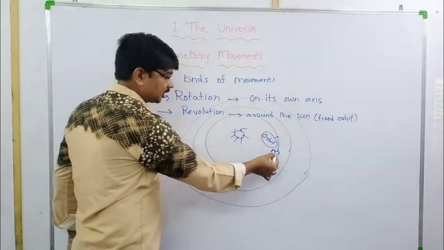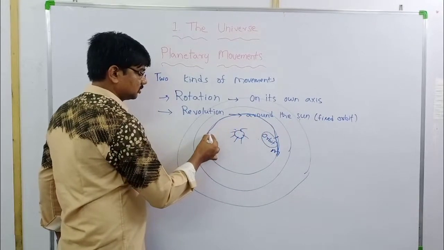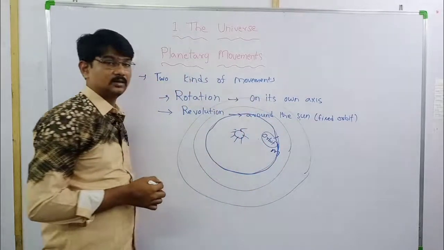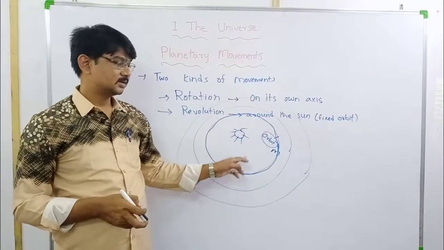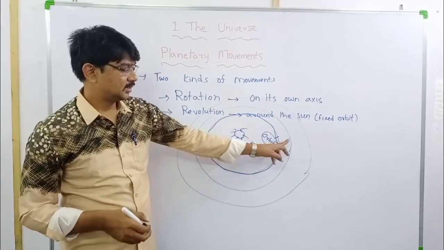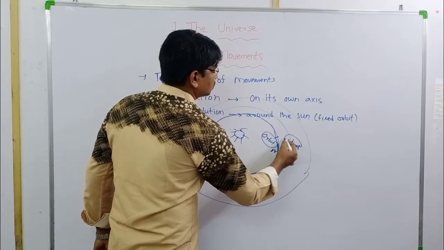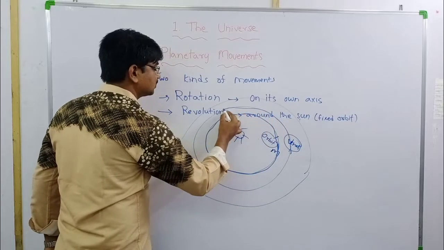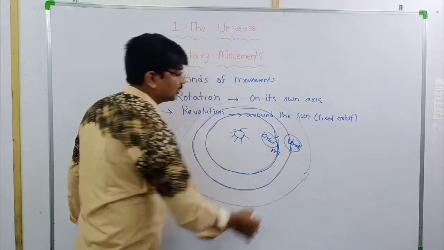Fixed orbit means, which is the nearest planet to the sun? Mercury. Mercury moves in this fixed imaginary line, imaginary way. It is called orbit. Next, Venus also should move only in this imaginary way. It is called orbit.